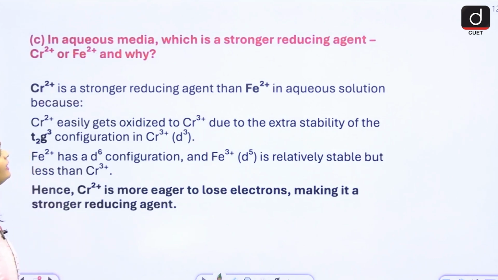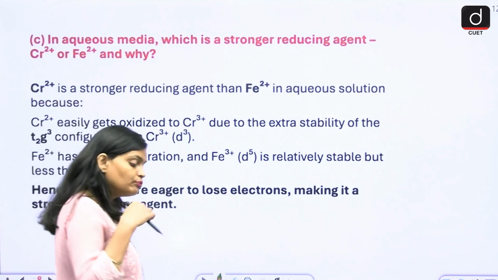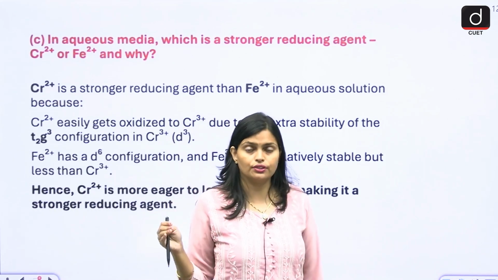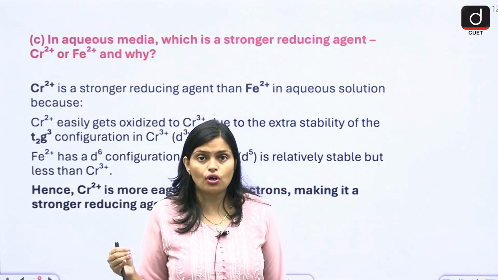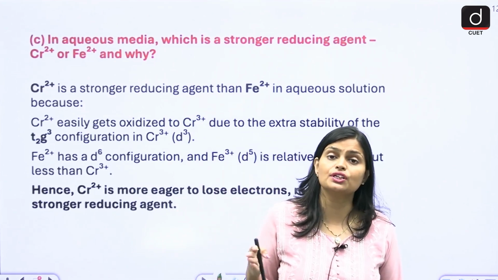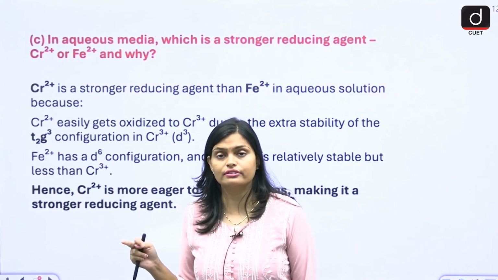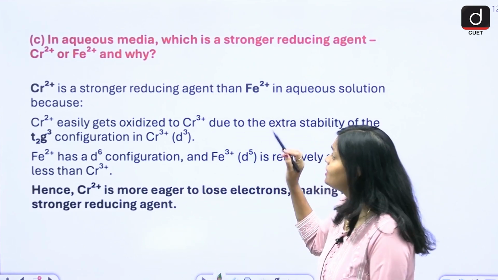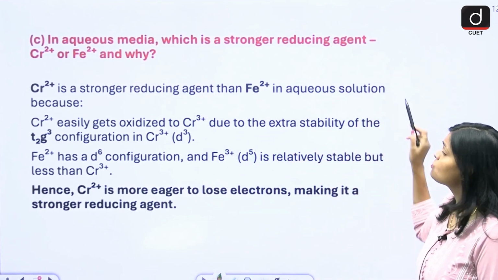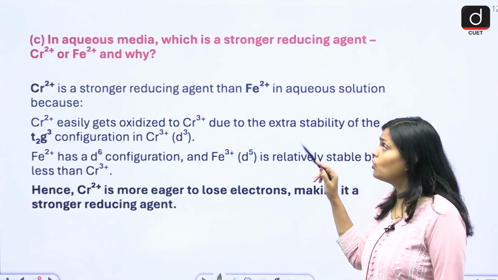Then, in aqueous media, which is a stronger reducing agent? A reducing agent undergoes oxidation, and an oxidizing agent undergoes reduction. These are two opposite words which are connected together. So here in aqueous solution, which one is the stronger reducing agent, chromium or iron?